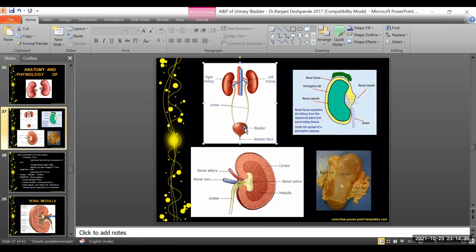The two ureters pass behind and go near the base of the bladder, and pierce the bladder at the posterior surface. The urine produced by the kidneys passes down to the bladder by peristaltic movement in the ureter. This works against gravity, by peristalsis. So it comes and collects in the urinary bladder.